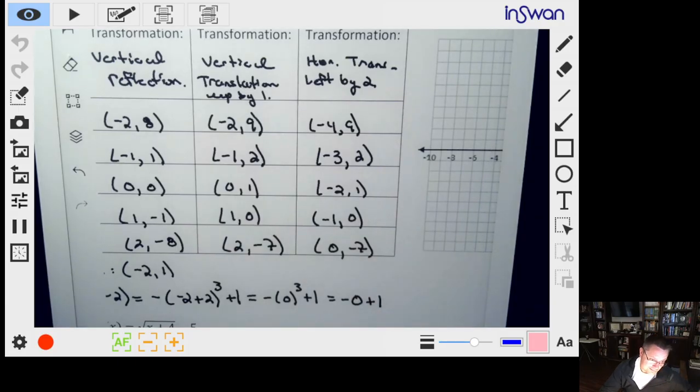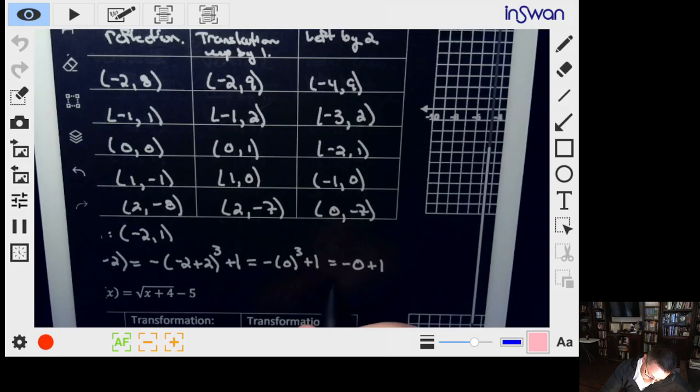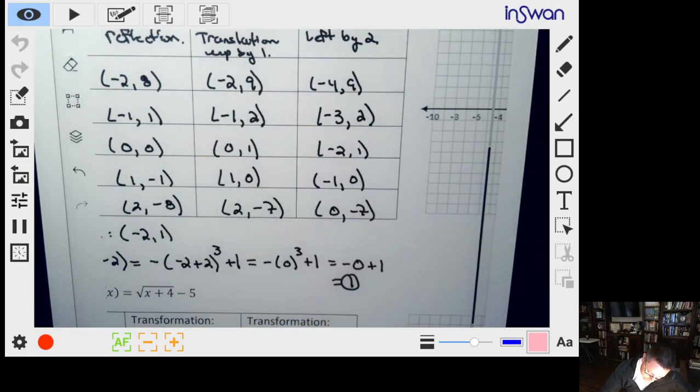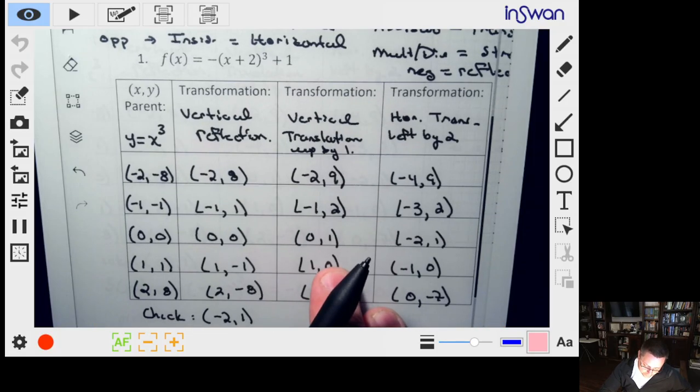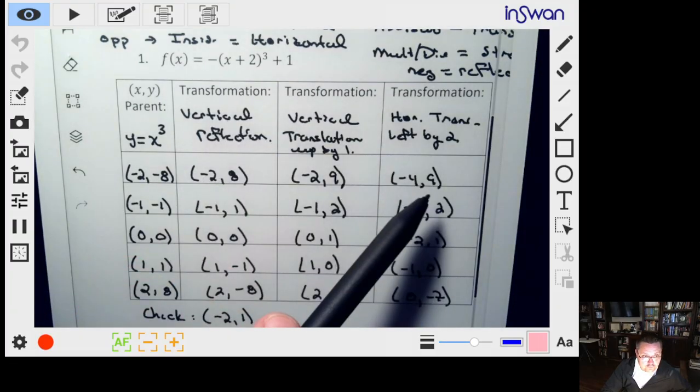-0 is still, well, just 0. Plus 1, sure enough, is equal to 1. So that's what we thought we'd get out. When we plug in -2, we thought we'd get out 1. Now we can try it with another one, like let's say we take -4. Okay, so -4, we should get out 9.